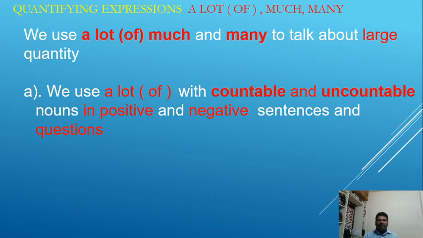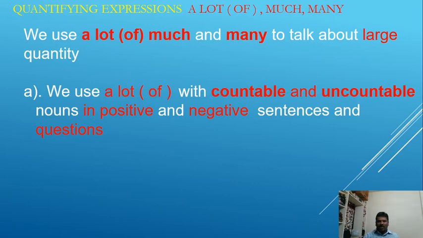We use a lot of with countable and uncountable nouns in positive and negative sentences and questions.